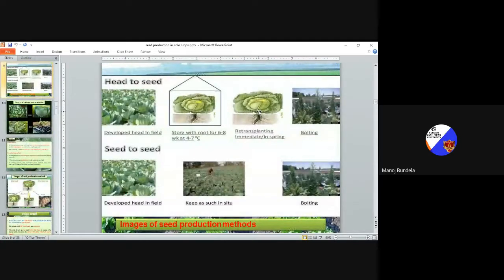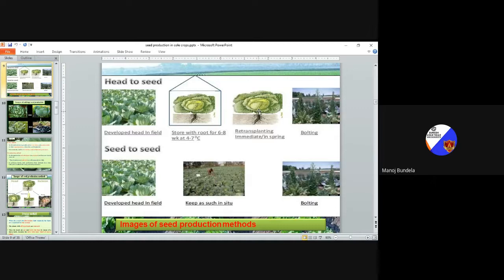Head to seed method means development of the head in the field. First we sow the seeds, prepare the nursery, then transplant, and after that the head will develop. Then store the roots for 6 to 8 weeks at 4 to 7 degrees centigrade. Then retransplant the immature heads in the spring season. Then bolting occurs, meaning the flowers will start developing.